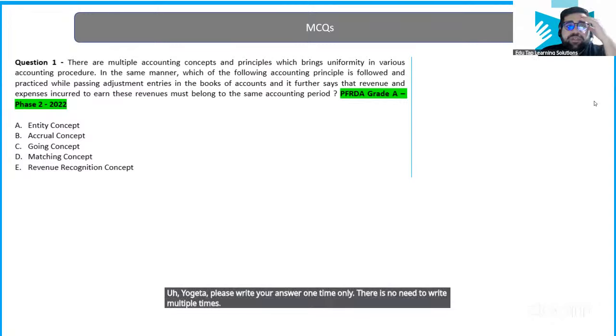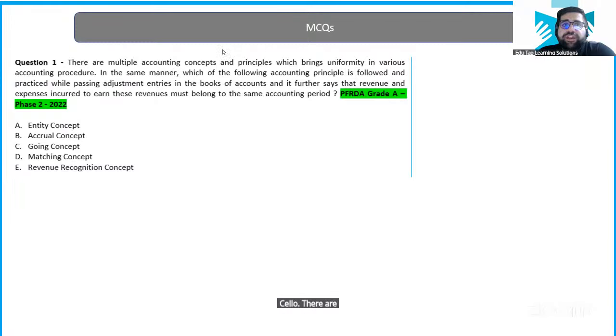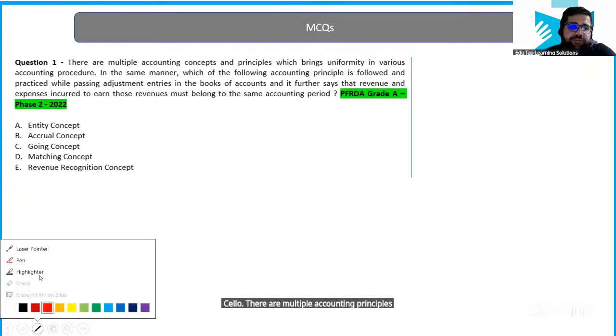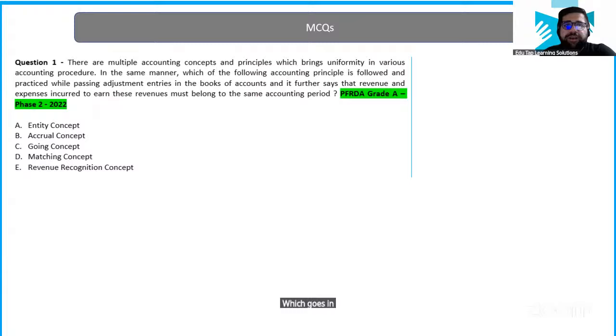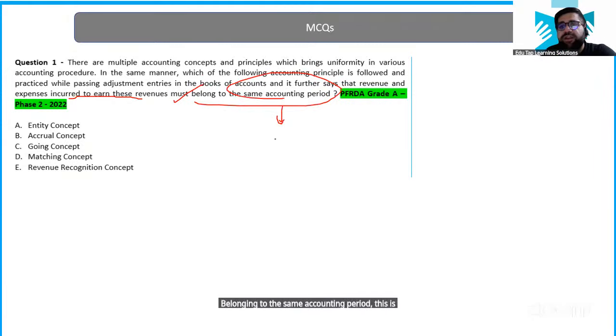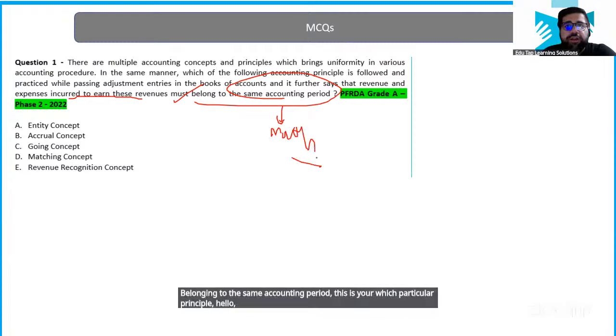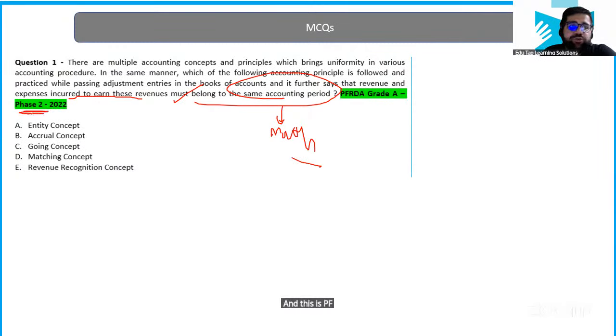Chalo, there are multiple accounting principles and concepts which go hand in hand, uniformity. Now, if you are following an accounting principle which is passing adjustment entries in the books of account, and further says that revenue and expense incurred to earn these revenue must belong to the same accounting period, this is your which particular principle? Matching principle. Very good. And this is a PFRD Grade A Phase 2 level question. So I hope you got some confidence over here.